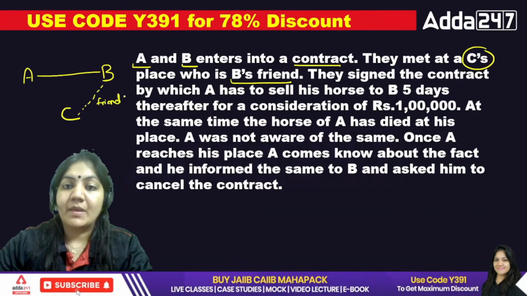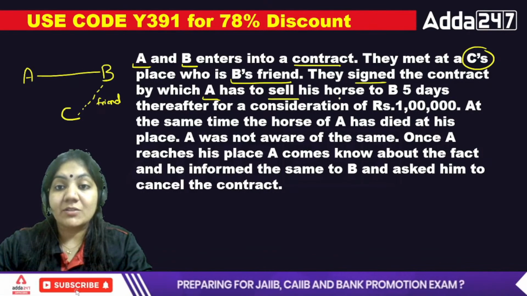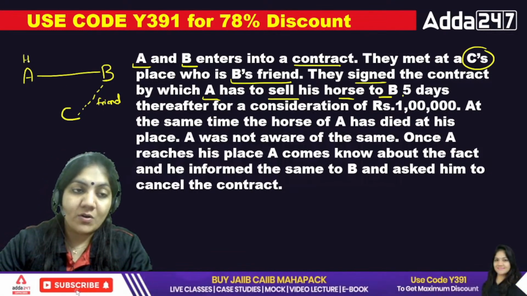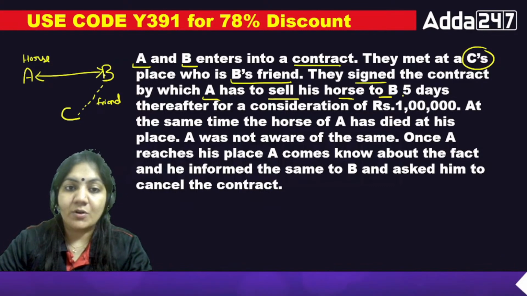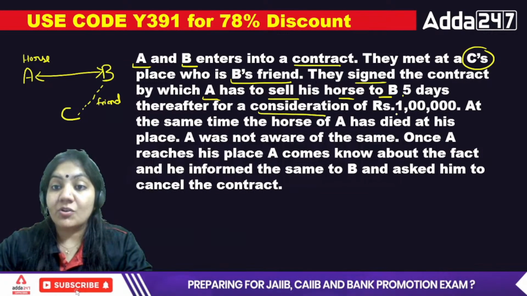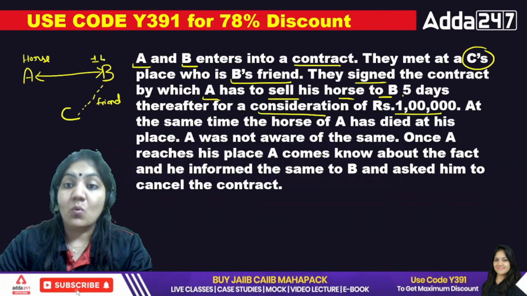Okay, now they signed the contract by which A has to sell his horse to B. It means A has a horse. So in the contract between A and B, A has to sell his horse to B at the place of C, and in consideration of 1 lakh rupees. The price of this horse that B has to give is 1 lakh rupees.